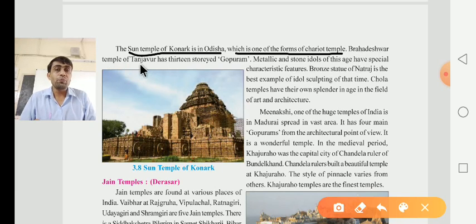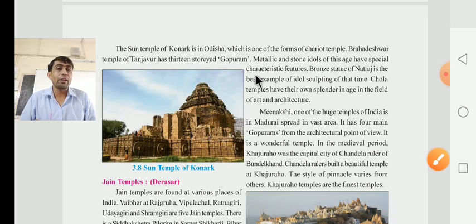Brahmdeshwar temple of Tanjore has a 13-storied Gopuram. They have to say that the Brahmdeshwar temple of Tanjore has how many storeys? 13 storeys of Gopuram. And the metallic and stone idols of this age have special characteristic features.